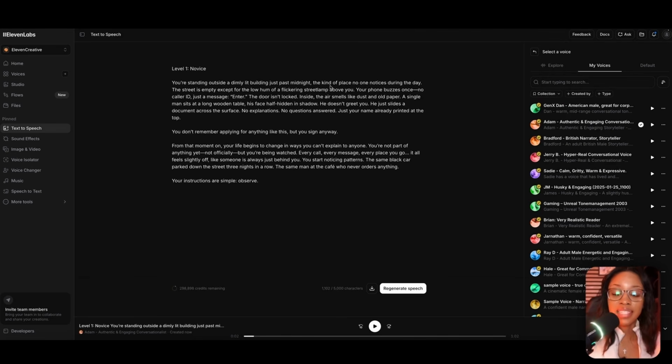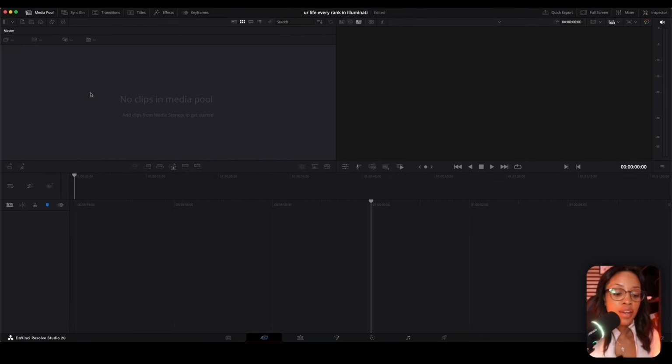From here, all you have to do next is put all your clips together. In order to do this, you want to utilize whatever video editor you prefer. I like to use DaVinci. Some people like to use CapCut. Use whichever one you prefer. So go on over to your video editor of choice, and once you're in your video editor, import all the visuals that you just created and your voiceover.